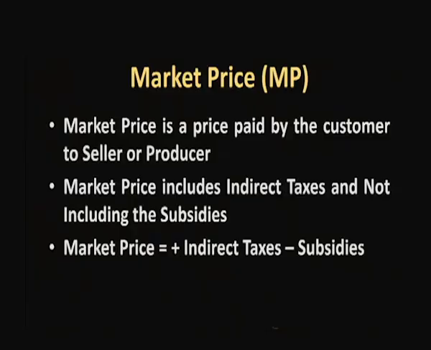Production cost is different from market price, because production cost, the factor cost, is only the amount required for the producer. Suppose I am the producer and I produce one commodity, for example a fan.